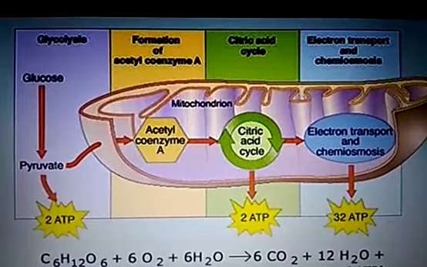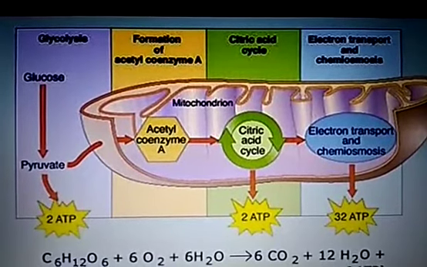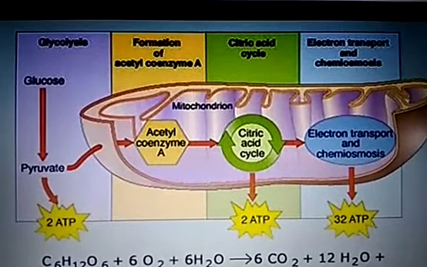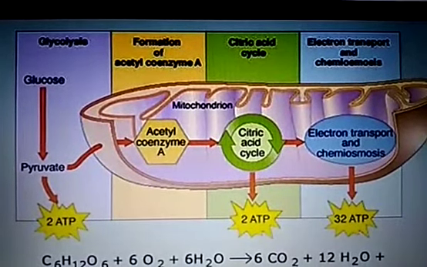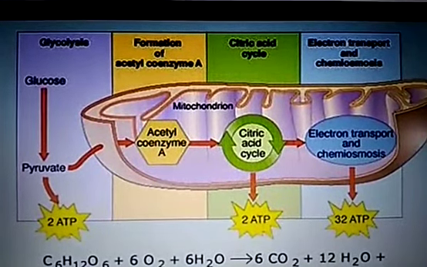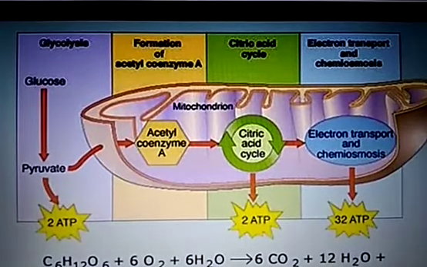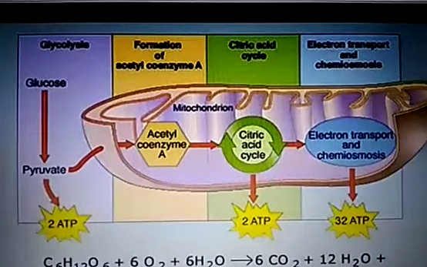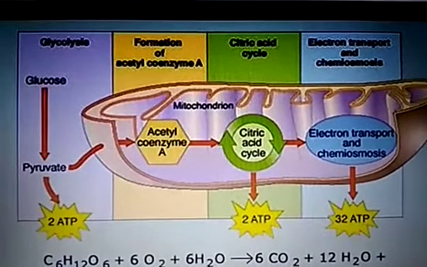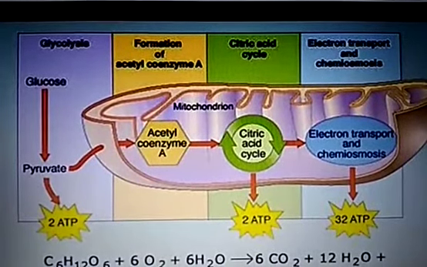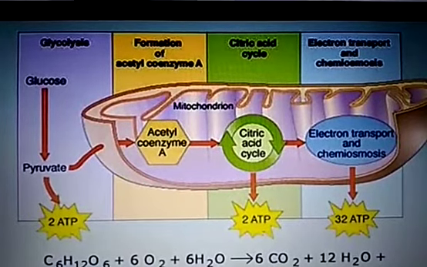What do you mean by aerobic respiration? Simply, when the oxidation of food or respiration takes place in presence of oxygen, then this is known as aerobic respiration. Normally, our cells undergo aerobic respiration, and most of the organisms, almost all organisms, undergo aerobic respiration to derive the energy from the food they eat. Let us understand the process step by step.